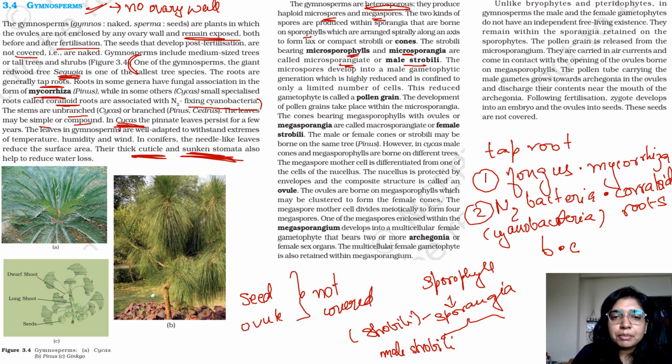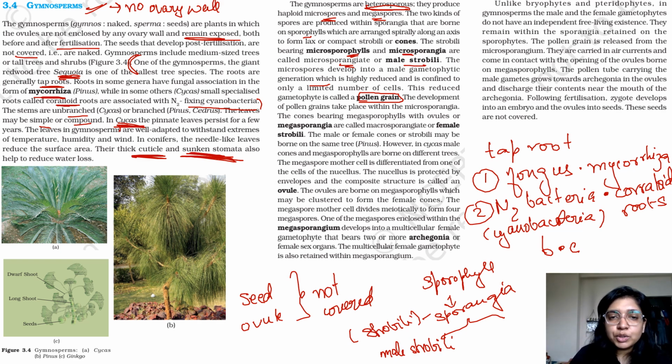Okay. So the microspores develop into the male gametophytic generation, which is highly reduced and confined to only limited number of cells. This reduced gametophyte is called a pollen grain. So from here you have started seeing the almost fully developed form of your plant kingdom, which is pollen grain formation.